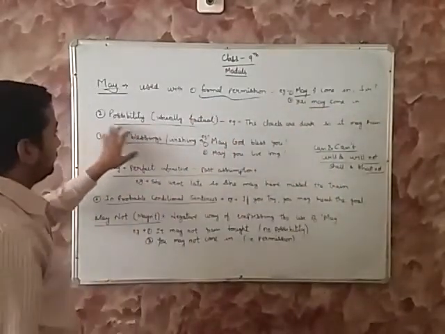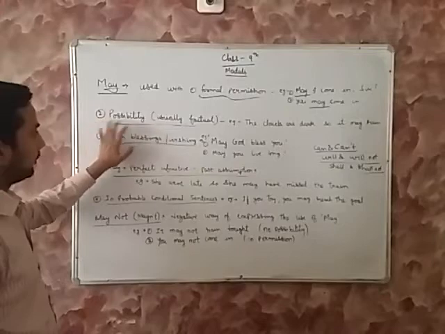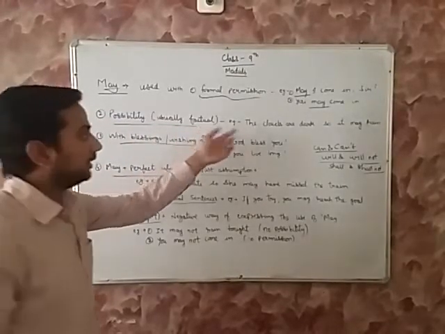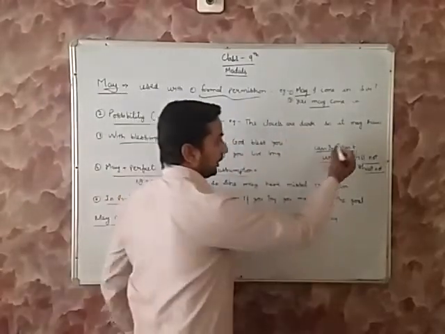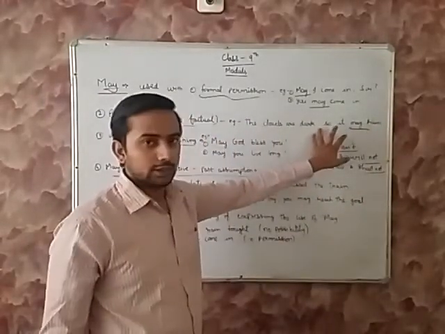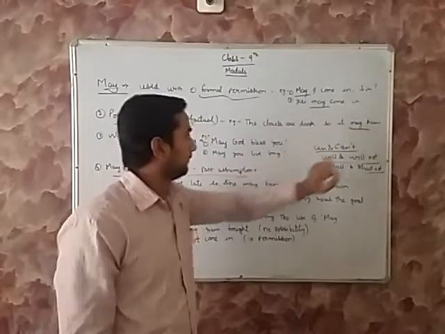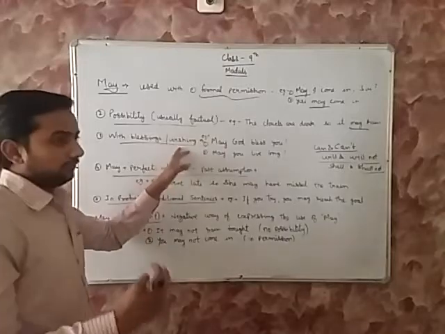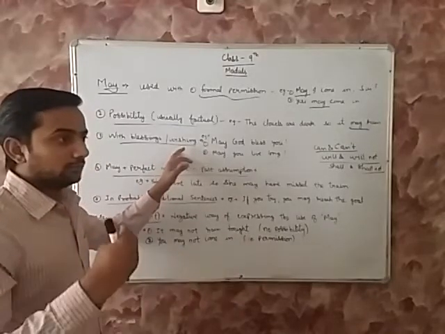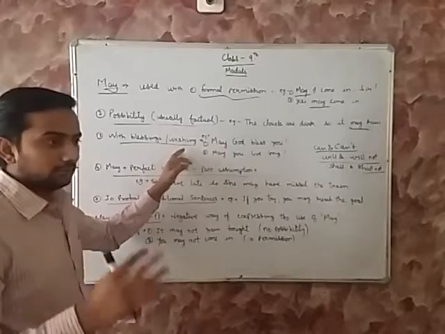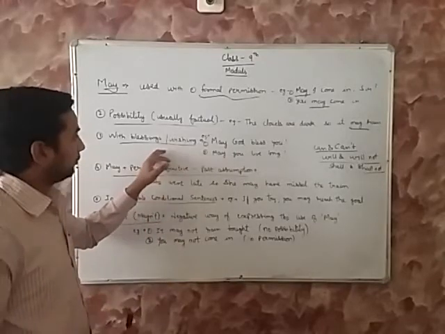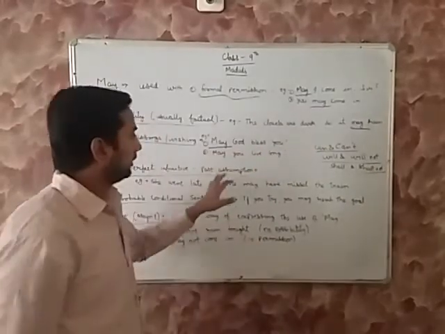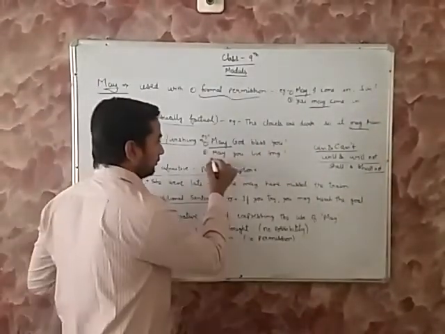Okay. The second use of the modal may is possibility. That is usually factual possibility, but it should be based on facts. For example, the clouds are dark, so it may rain. Clouds are dark, so it is a possibility that it may rain. Then, with blessings and wishing, if someone wants to wish others or bless others, like elders bless the youngsters. For example, may God bless you. So here we use this modal may. Then, may you live long.